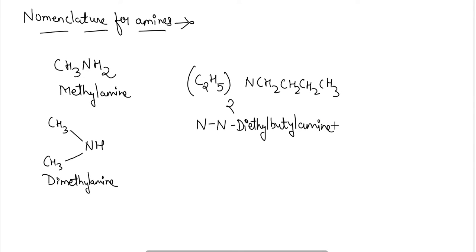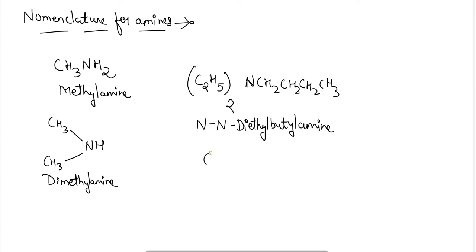This shows that with the N of the amine, two ethyls and one long chain of butyl group are attached, and hence the name will be N,N-diethyl butyl amine.